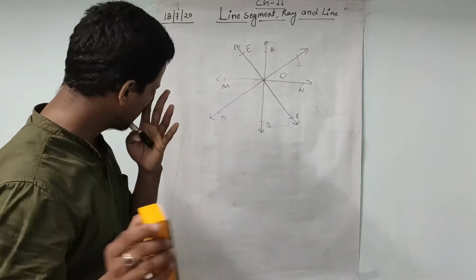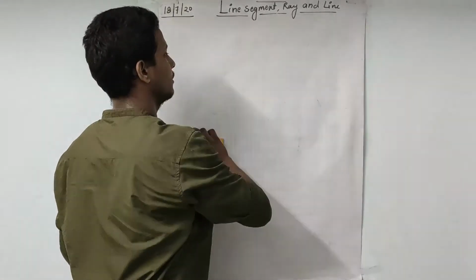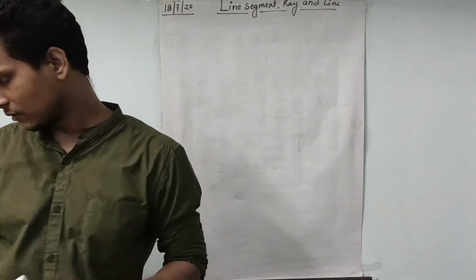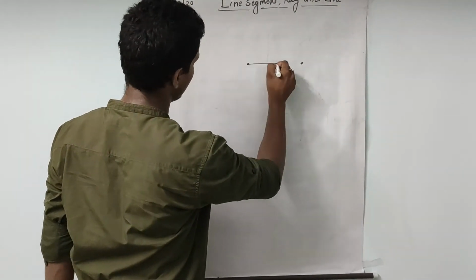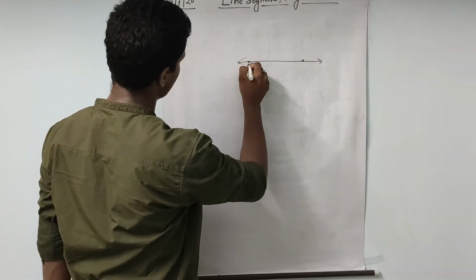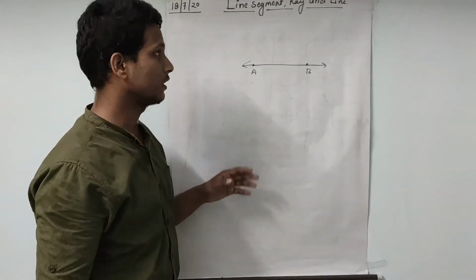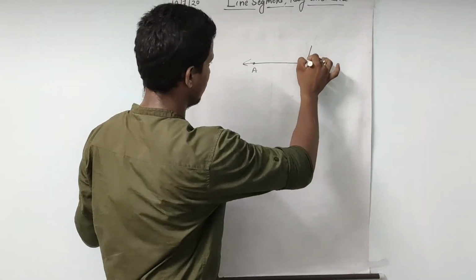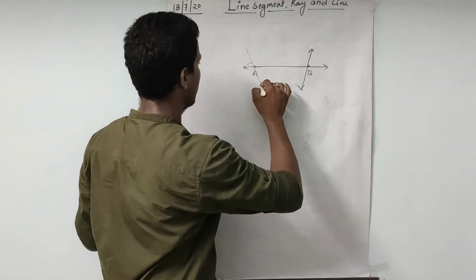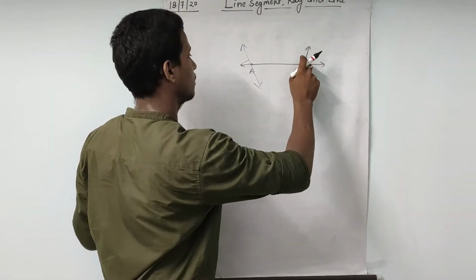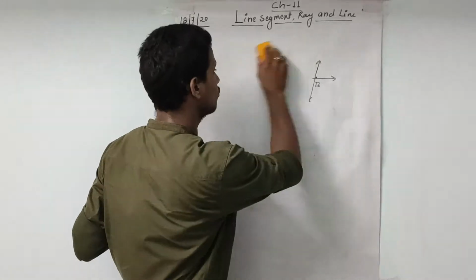Okay. Now next thing what we have. Number of lines can be drawn passing through 2 points. We can draw only one line passing through these 2 points, like point A and B is there. We cannot draw many lines like that. If I draw another line, it will not include this point. So only one line can be drawn passing through 2 points.